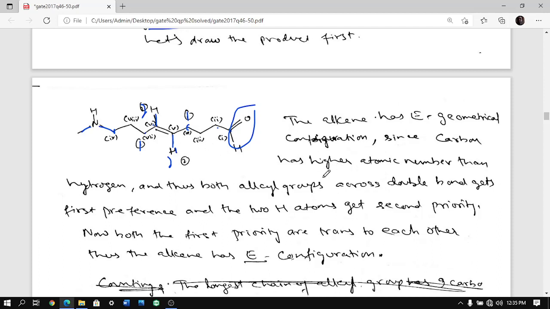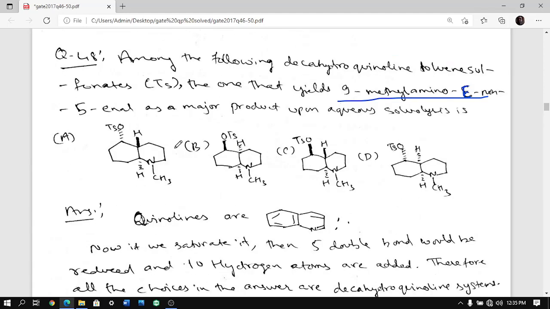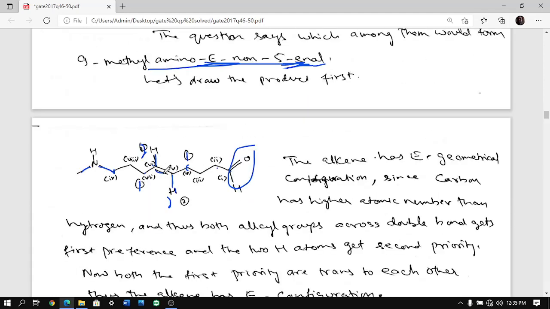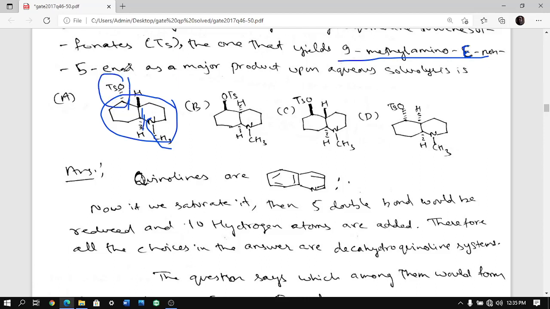This is E configuration. So now basically what has happened, see the starting material. In the starting material, there is no pi bond. At the end you are getting a pi bond here plus aldehyde. That we'll see how it is forming. But the thing is, if alkene is being formed, that means elimination reaction is happening. This N becomes last. You see at the end you are having NCH3 and mostly this will be cleaving off so that you are getting a longer chain, and then you must be getting a double bond here. It cleaves off here so that you are getting this OTs that will form the aldehyde.